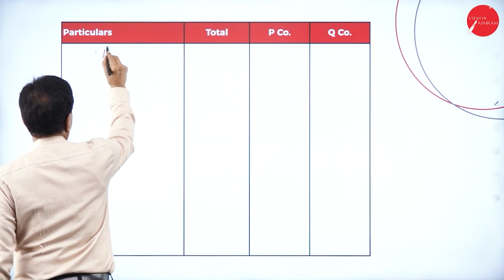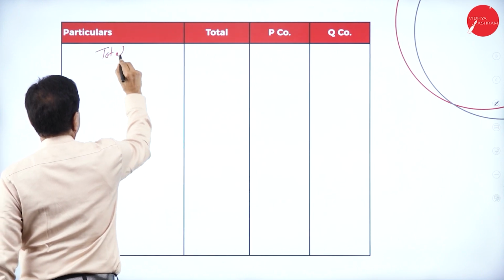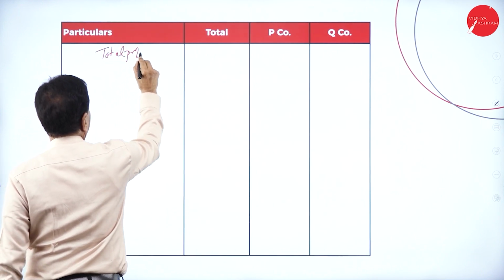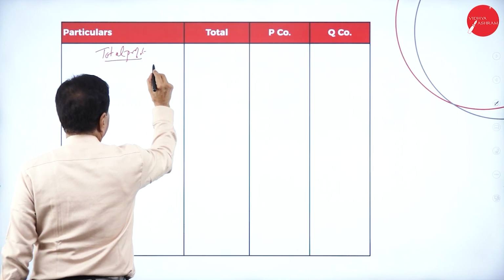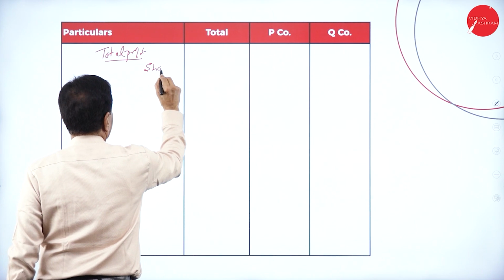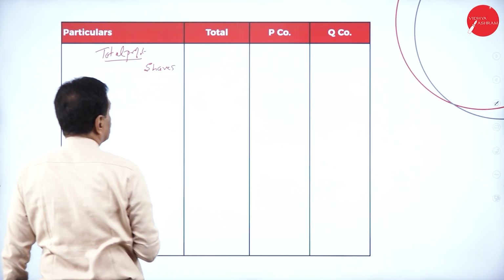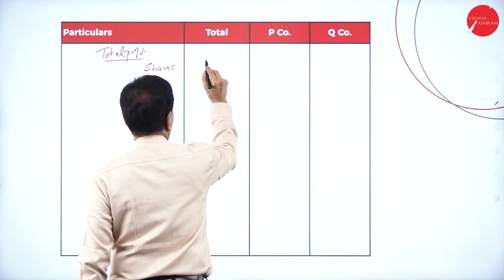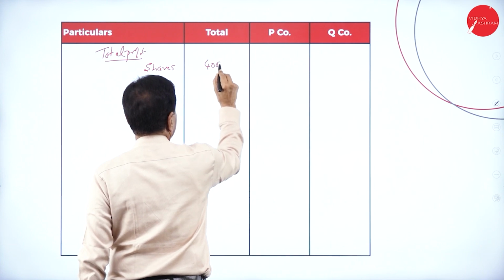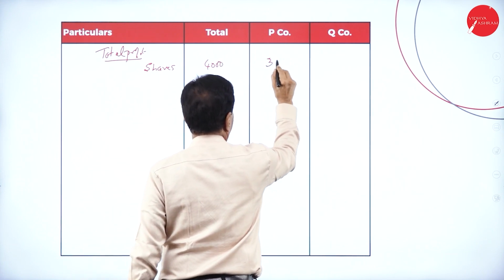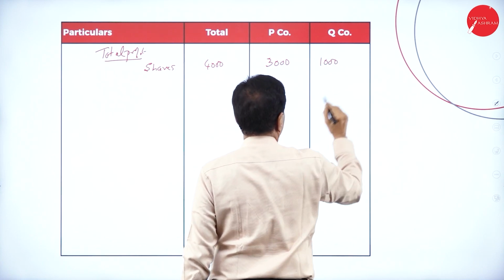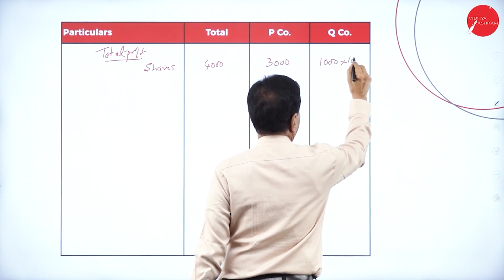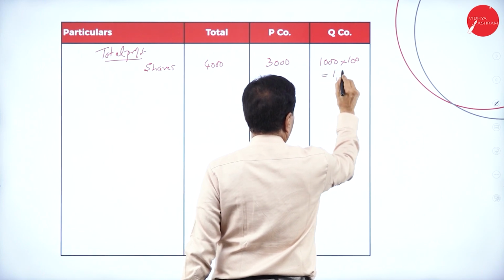The minority's 1,000 shares into 100 is 1 lakh.